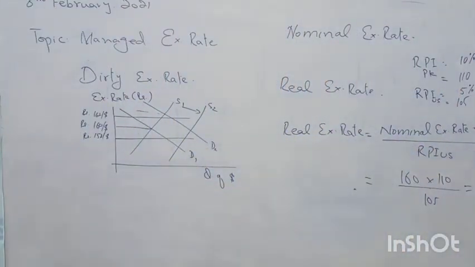Clear or not? So this is called what? We say it is called a real exchange rate value, which is adjusted for inflationary pressure in the two countries. Now I give you another name for this real exchange rate. Should I erase it? Okay.